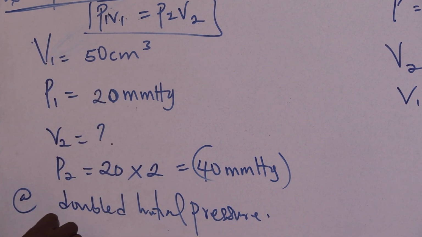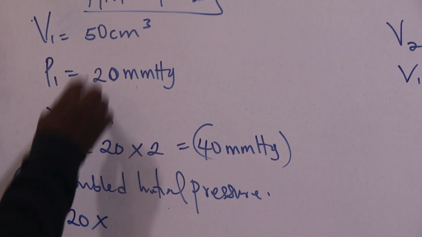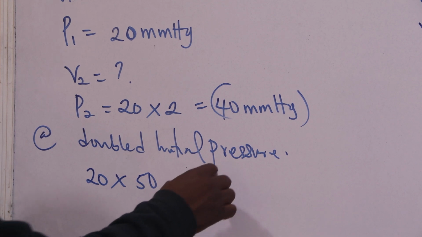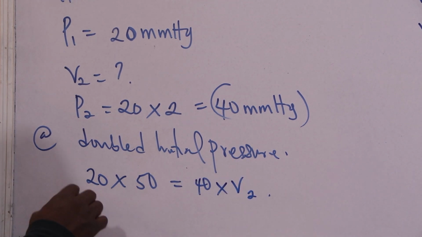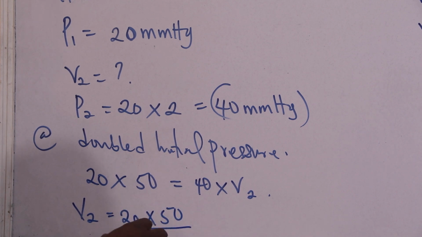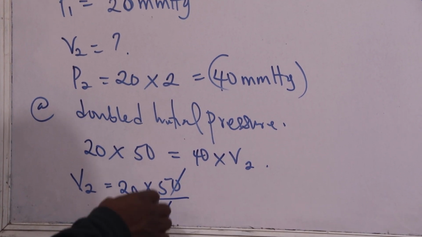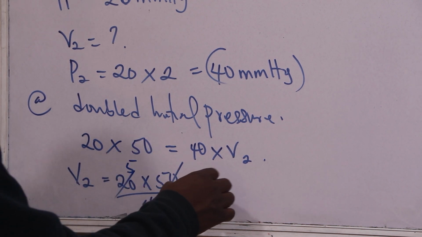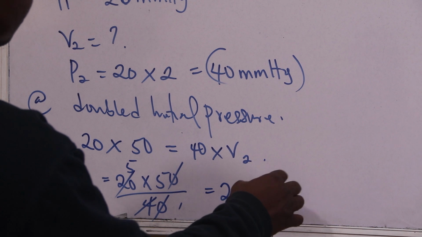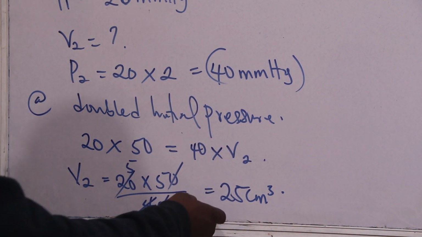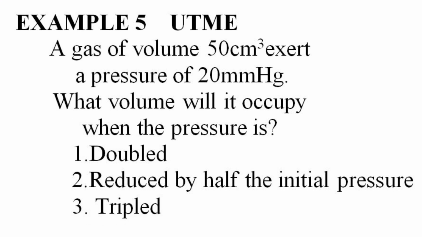Substituting the value, my P1, which is 20, my V1, which is 50, equals my P2, which is 40, multiplied by my what? V2. So my V2 equals 20 multiplied by 50 divided by 40. That's 25. So for this question, when my pressure is doubled, my final volume will be 25 cm3.